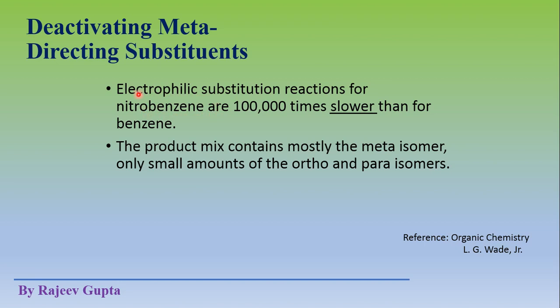So these electrons present in this benzene ring, which participate in the electrophilic substitution reaction, are less available.